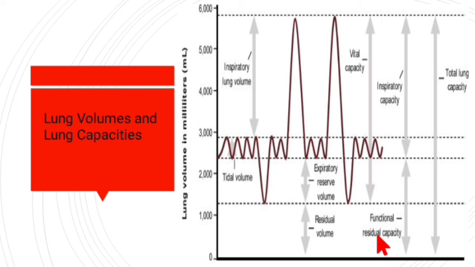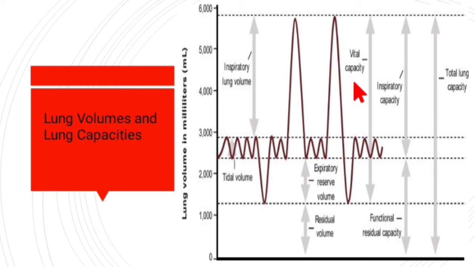Now we are going into the vital capacity part. What is vital capacity? It is nothing but the summation of expiratory reserve volume, tidal volume and inspiratory reserve volume. These three combine to form vital capacity.